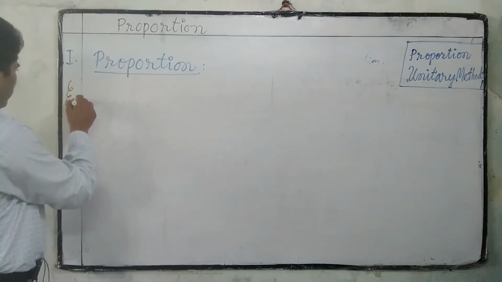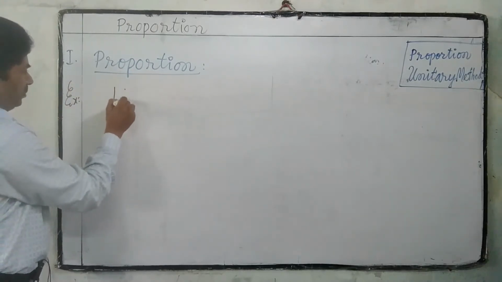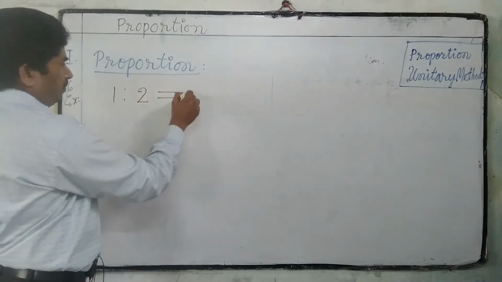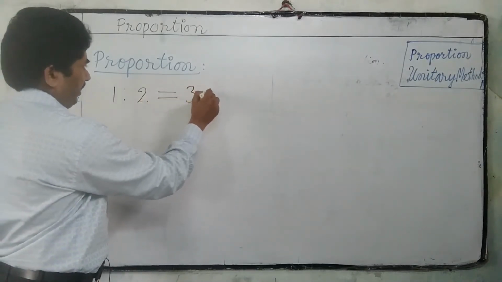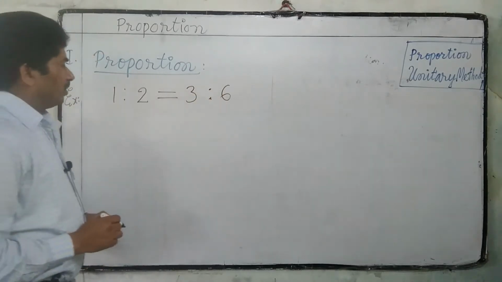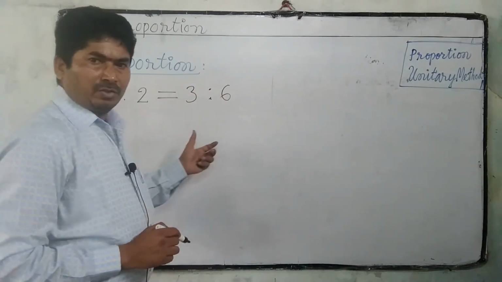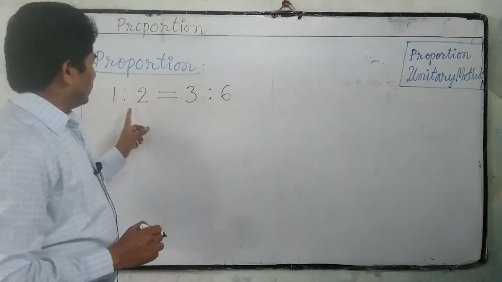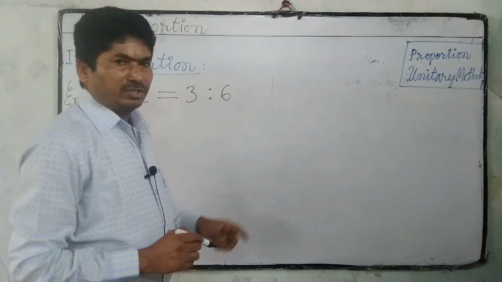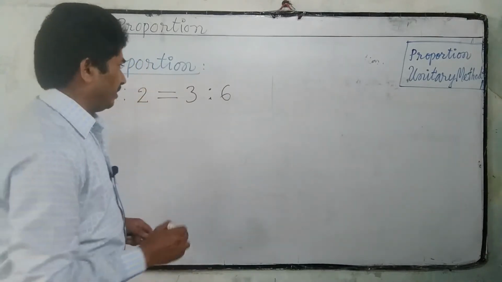Example, 1:2 is equal to 3:6. Therefore, these two ratios 1:2 and 3:6 are in proportion.